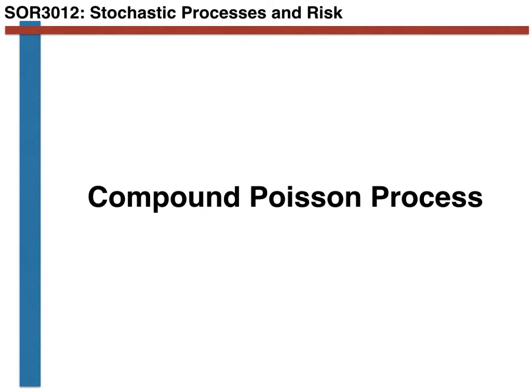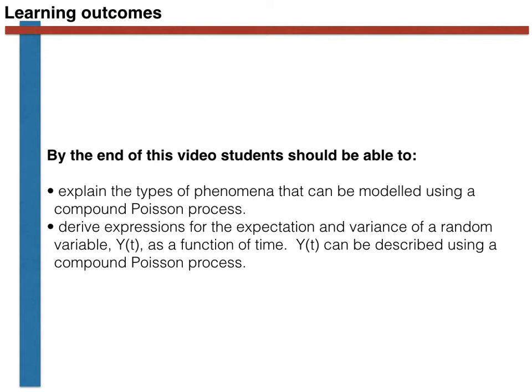Hello, this video explains the compound Poisson process, which is an example of a hidden Markov chain. At the end of it, you should be able to explain the types of phenomenon that can be modelled using a compound Poisson process, and you should be able to derive expressions for the expectation and variance of a random variable, Y(t), which is a function of time, so long as Y(t) can be described using a compound Poisson process.